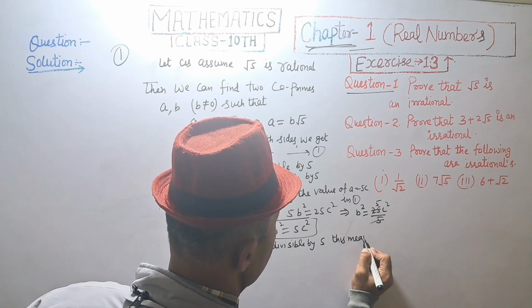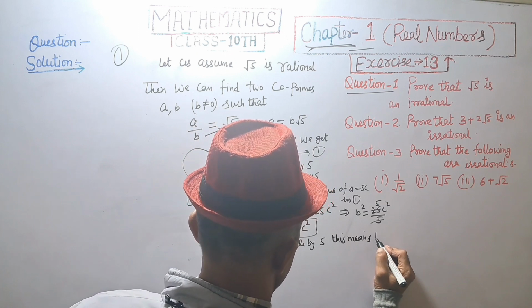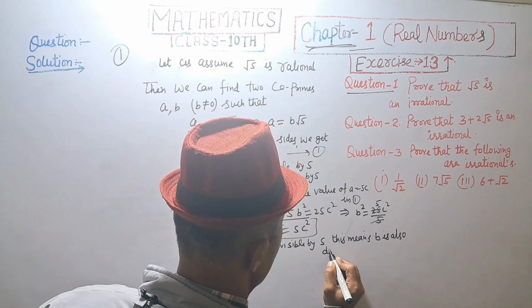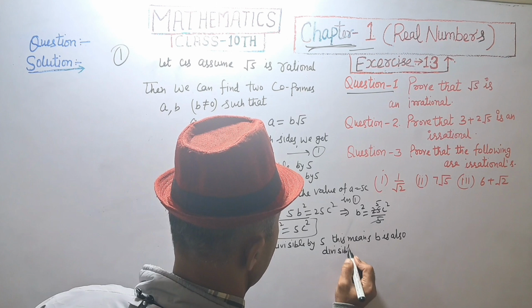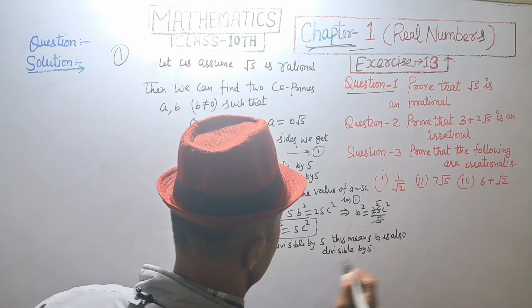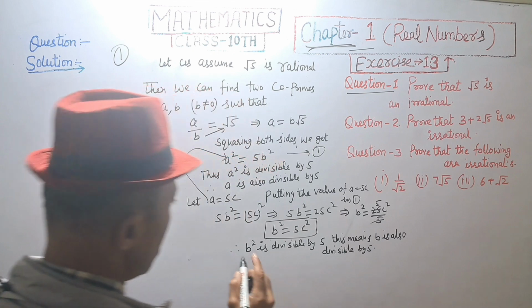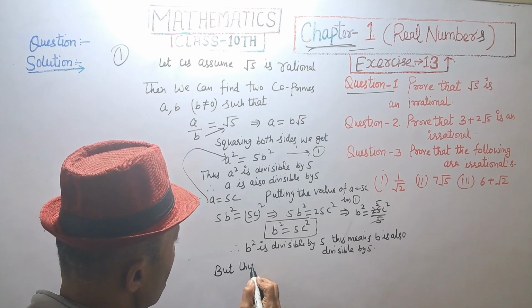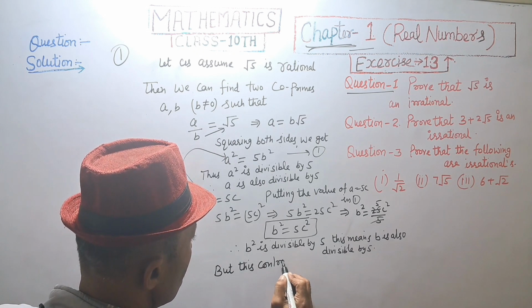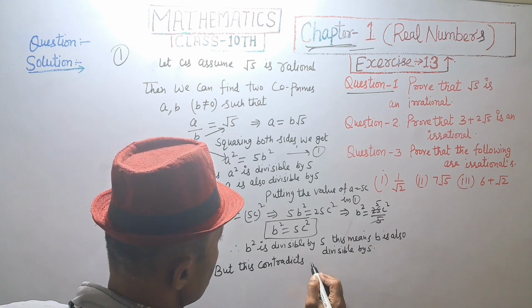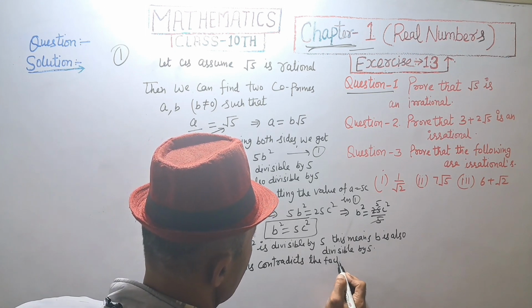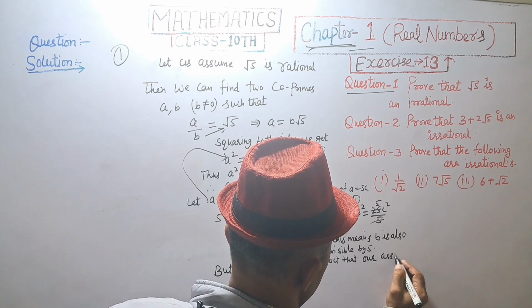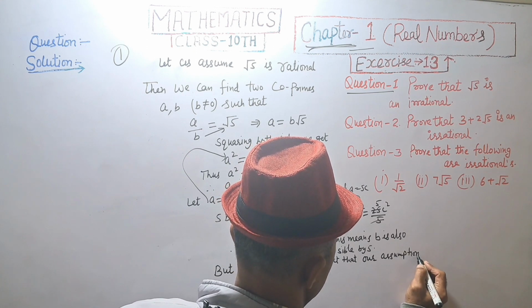This means b is also divisible by 5. But this contradicts the fact that our assumption is wrong.